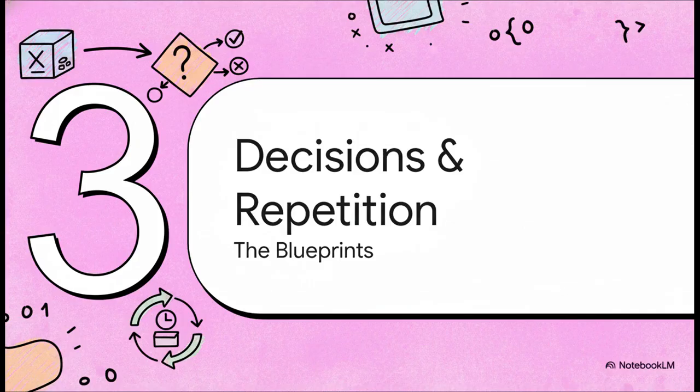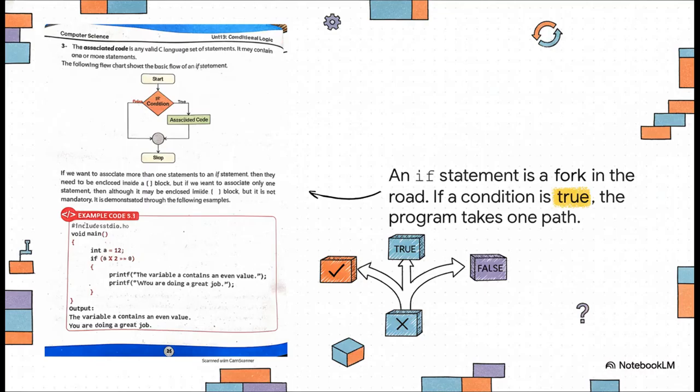Okay, so we have our tools and we have our materials, but how do we build something smart? A program needs a blueprint, right? A way to make decisions and to repeat actions. This is where the real power of programming kicks in. Let's start with a simple decision, using an if statement. Think of it like a fork in the road for our code. The program asks a simple true or false question. If the answer is true, it follows one path and runs some code. If it's false, it just skips that bit and keeps on going.